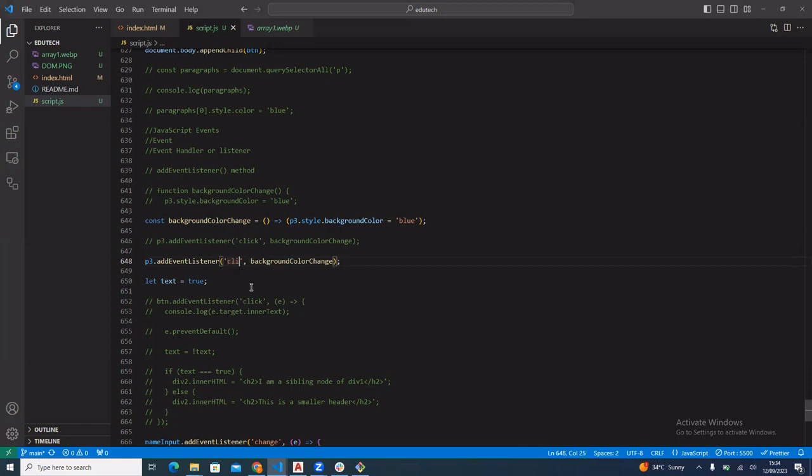If we're dealing with keyboard events, it will be key press events. Please note we are using click because click is a common event we do in our browser. Another common one is the key press, which we use with enter or something.